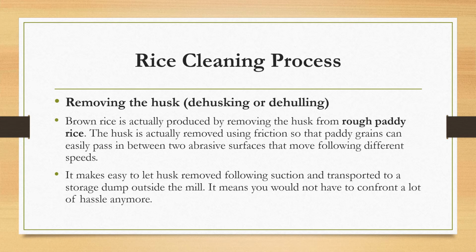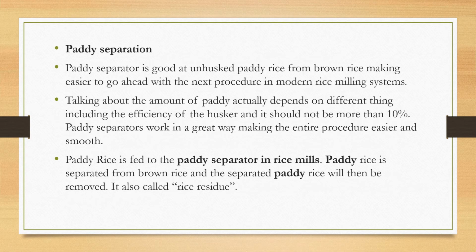The husk is removed using friction, so that paddy grains pass between two abrasive surfaces that move at different speeds. This makes it easy for the husk to be removed by suction and transported to a storage dump outside the mill. It means you do not have to face a lot of hassle anymore.